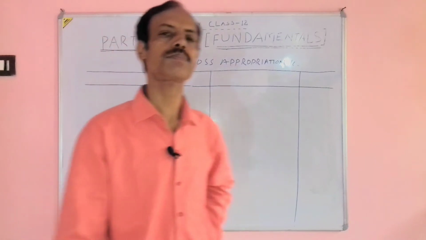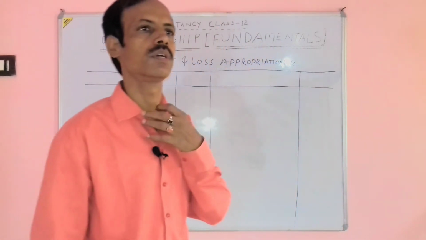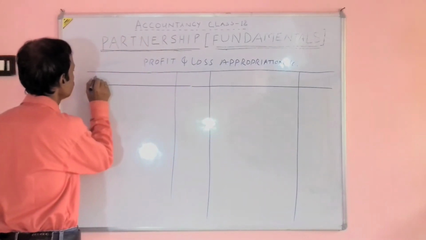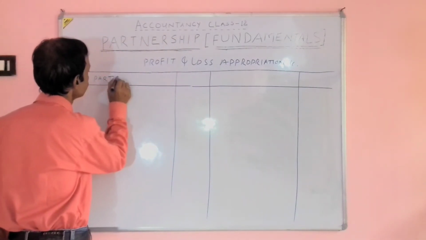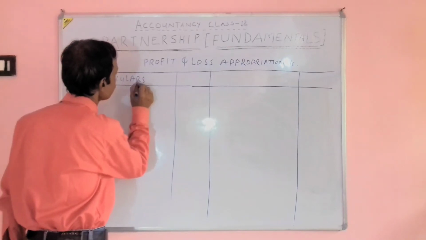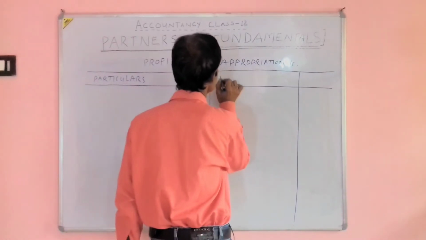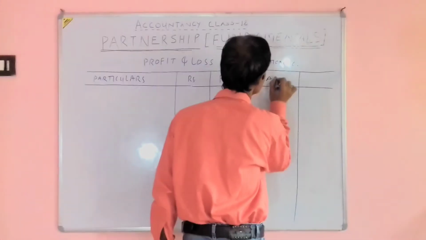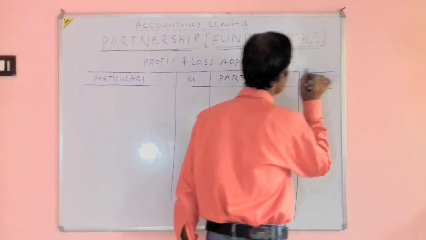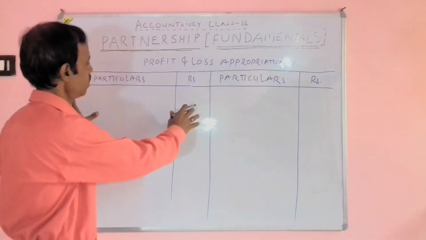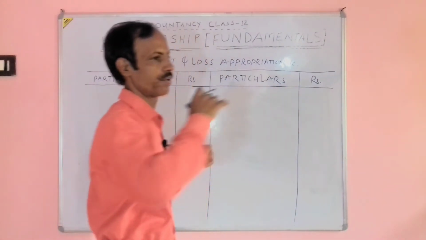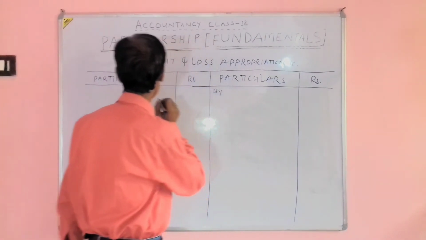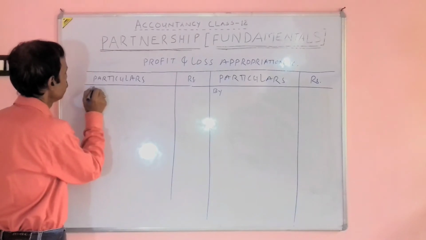First of all, we will start with particulars and rupees, particulars and rupees. This portion is debit and this portion is credit, and we indicate credit by "By" and debit with "To".